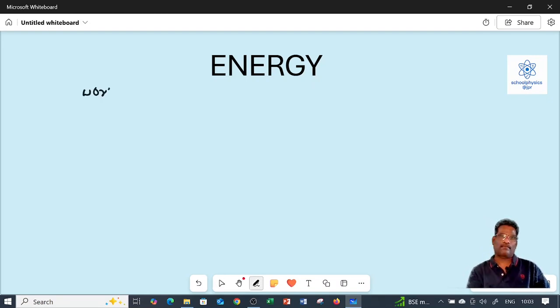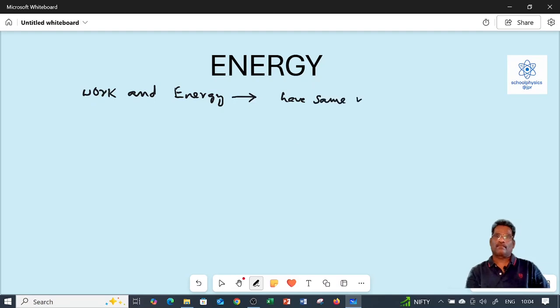Work and energy are directly related and have the same units. Work is the process of energy transfer, and energy is the capacity to do work.